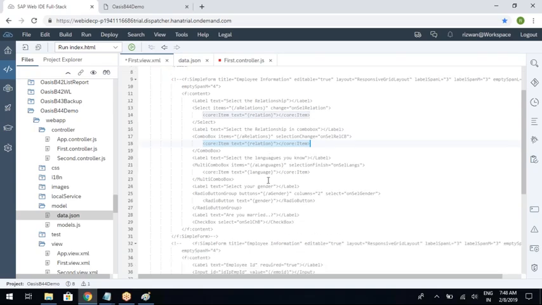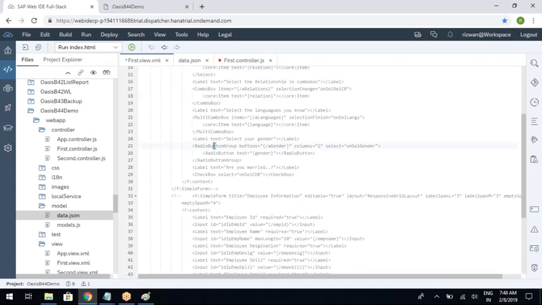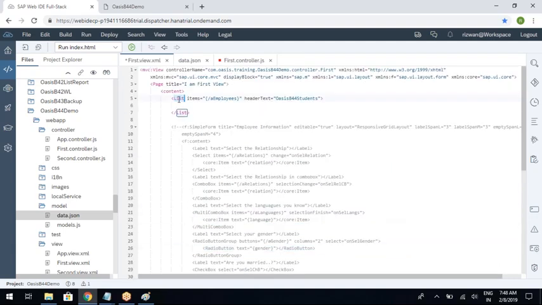Inside this radio button group, you created a radio button, right? So similarly, inside the list, you need to create list item. So how to create the list item? The list item is called as object list item.